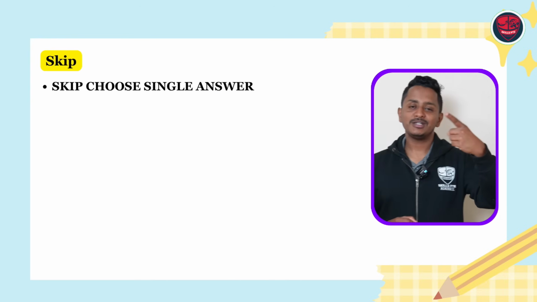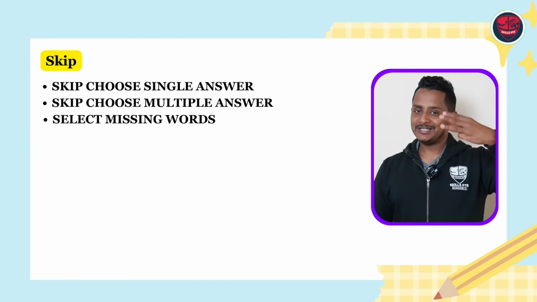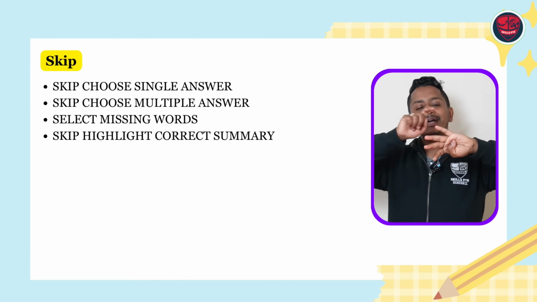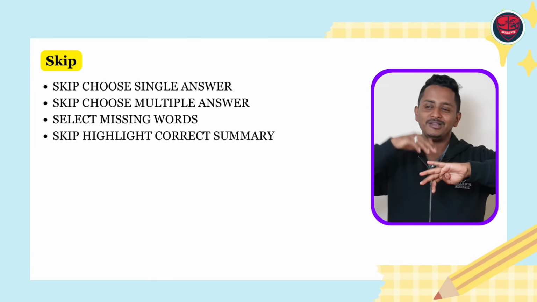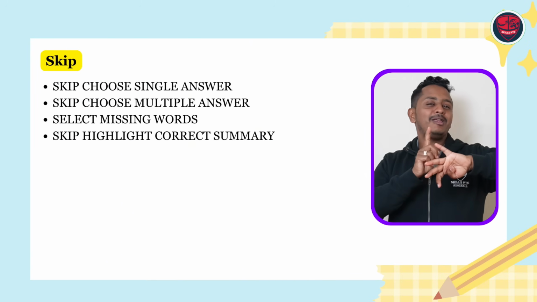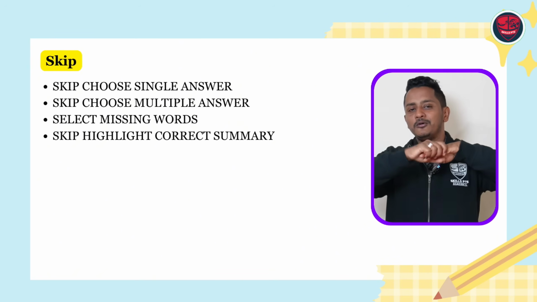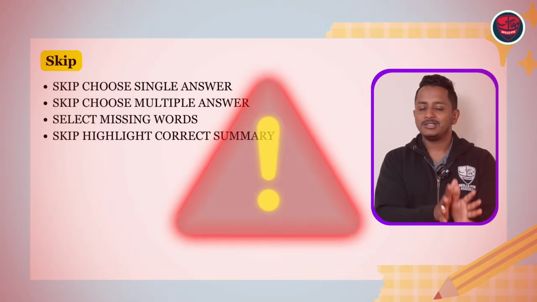After that, the number of modules that come, you need to skip. Choose single answer, choose multiple answer, select missing word, highlight correct summary. Highlight correct summary is not there for PTE Core, they themselves have removed it. For PTE Academic, it is there. Don't worry, all these 4, randomly click one and move on, they do not carry any marks.